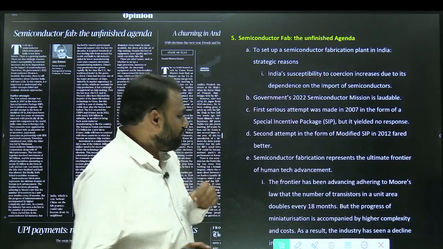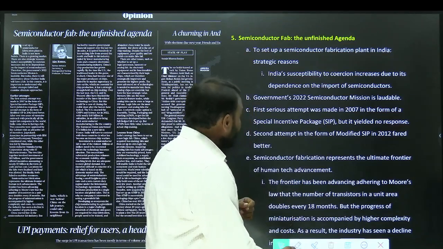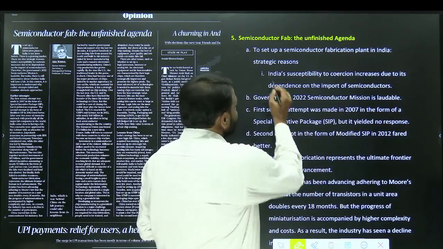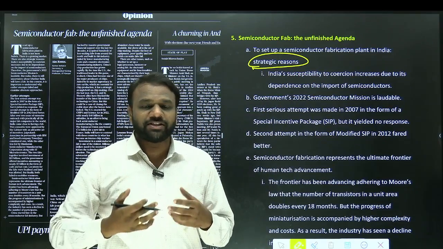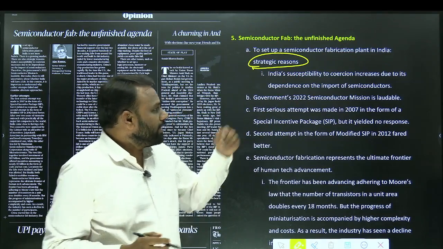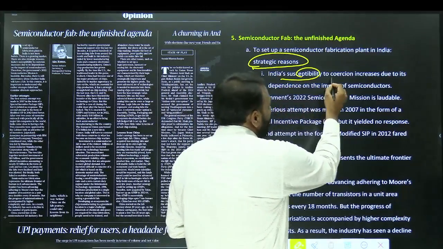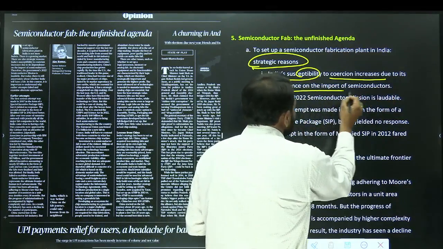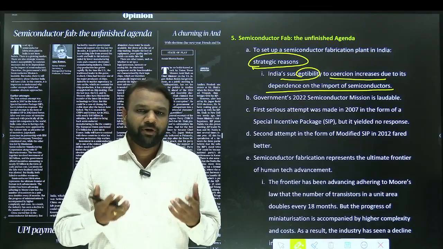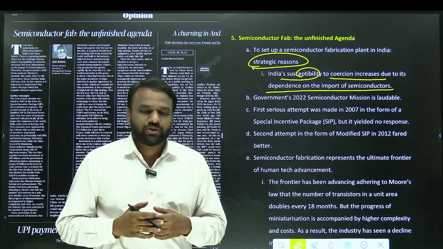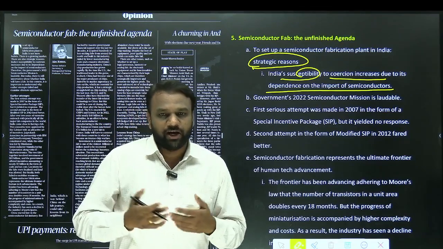So to set up a semiconductor fabrication plant in India, what are the strategic reasons? Means why do we need to establish semiconductor industry in India? Okay, because India's susceptibility to coercion increases due to its dependence on import of semiconductors. Now, India is import dependent on semiconductors. So it is predominantly dependent on China.